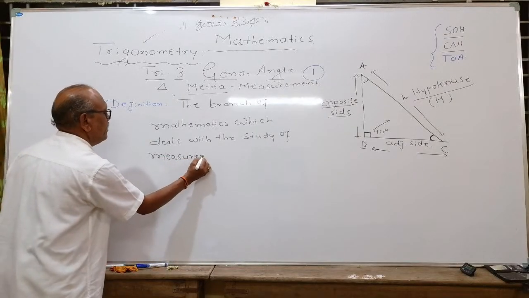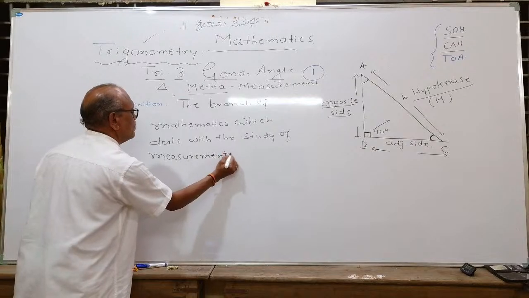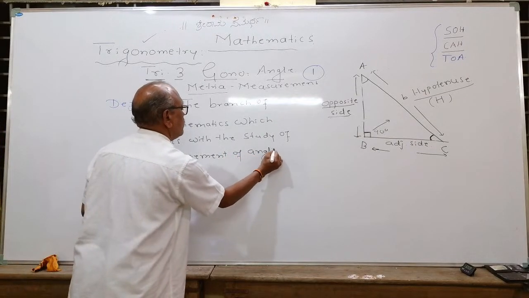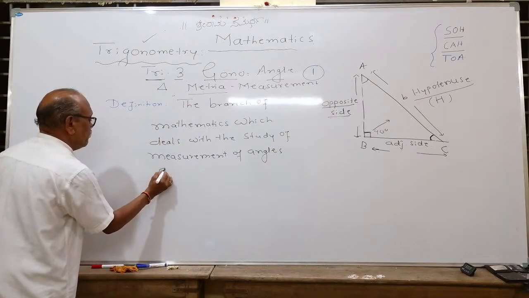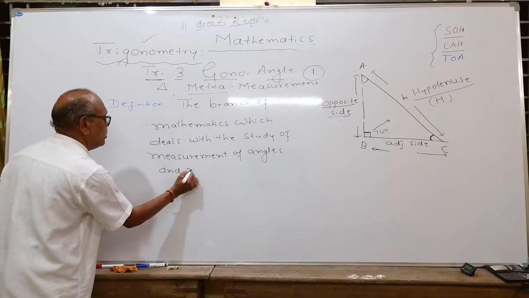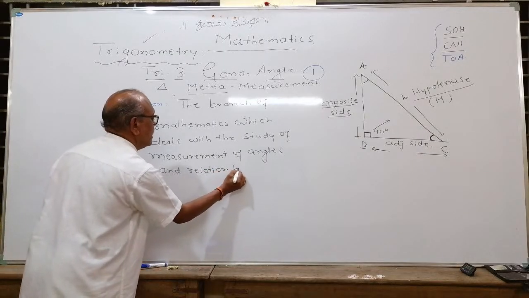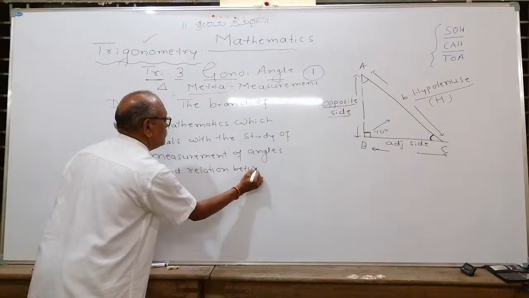Keyword: it is measurement of angles, and relation between, very important thing, and relation between sides and angles of the triangle.